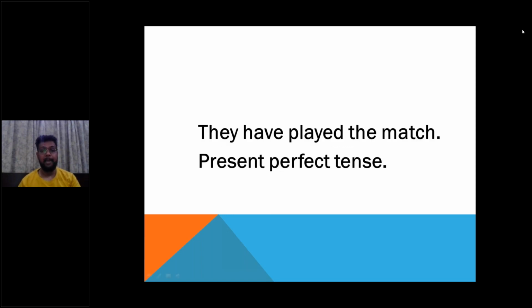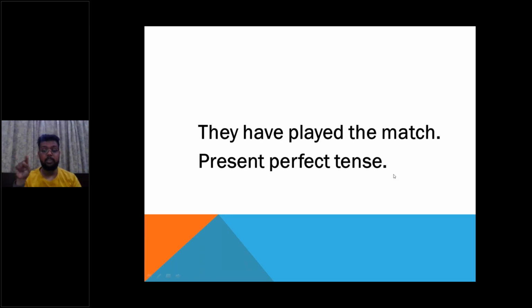They have played the match. Now this is present perfect tense. But if there would have been "had" in this, then it would have been past perfect tense. They had played the match.